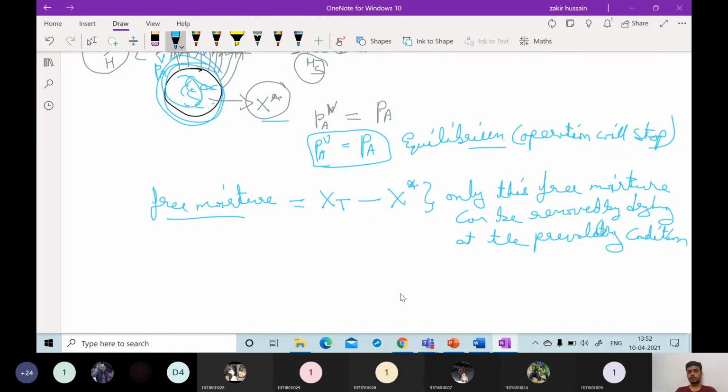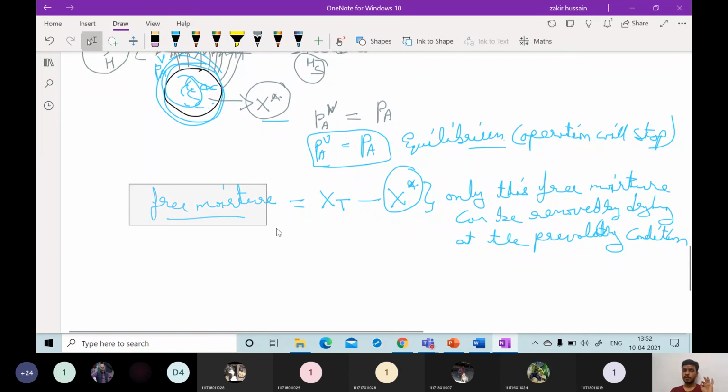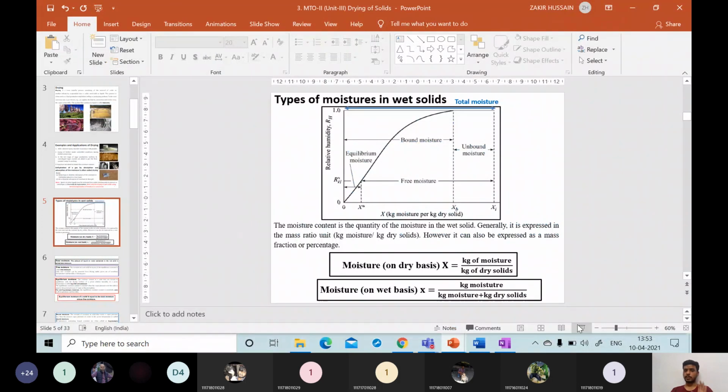If you want to remove the X star also, you have to change the process and change the blanket of air. At the prevailing conditions, you can remove only the free moisture content. Apart from this, you cannot remove anything.